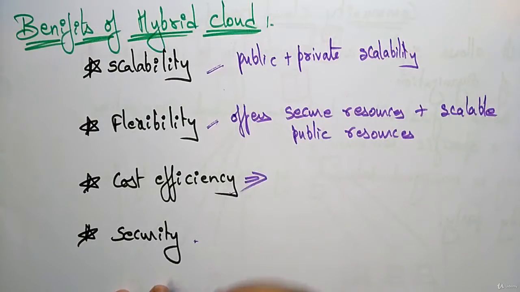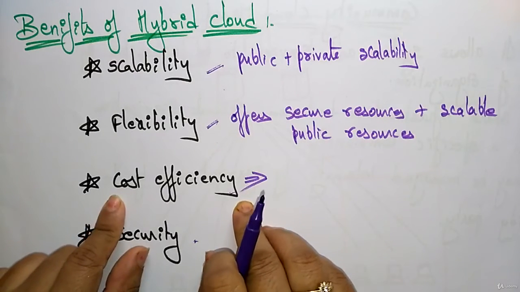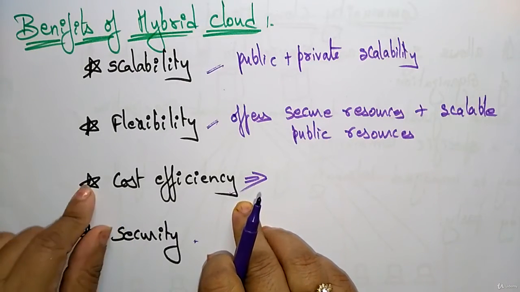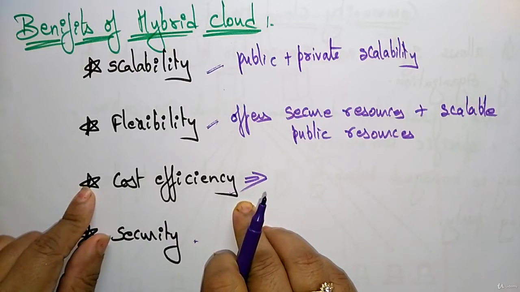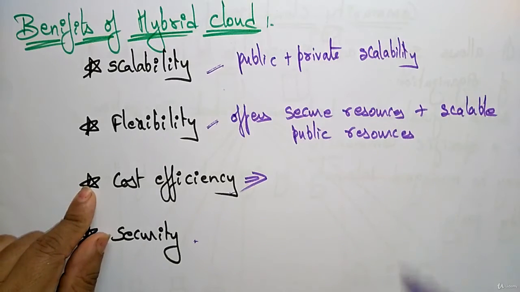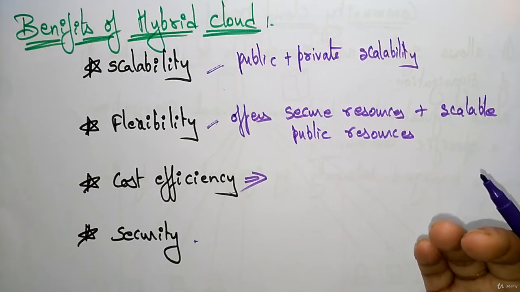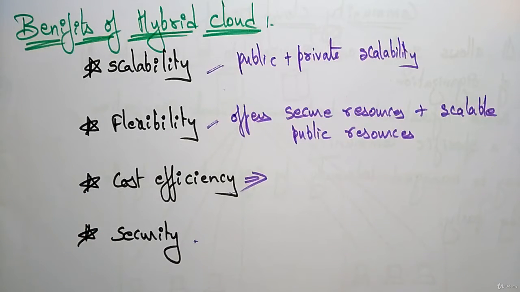Then what about the cost efficiency? Public clouds are more cost effective than private. We know that public clouds are more cost effective because the same resources can be used by multiple users, multiple clients, multiple customers.